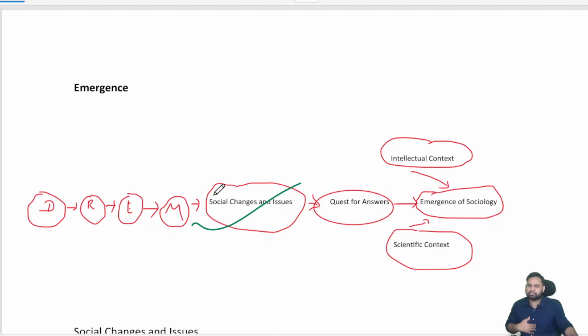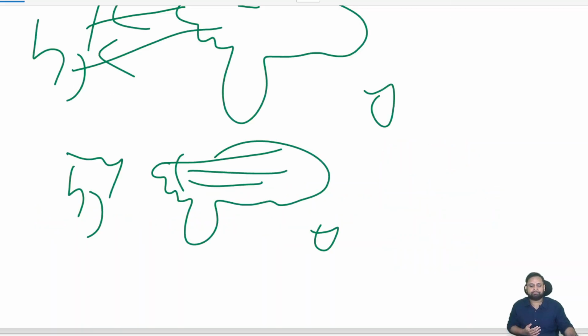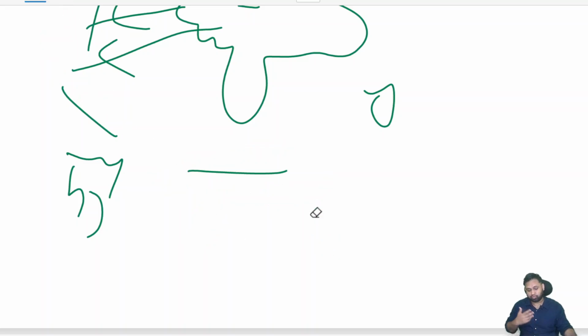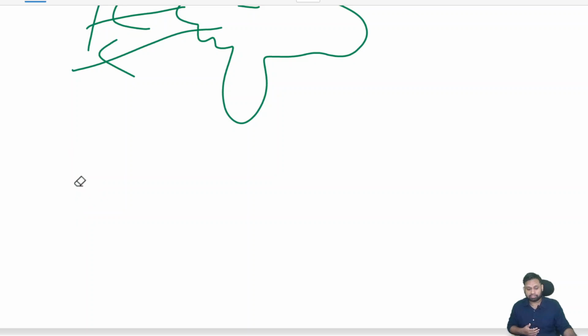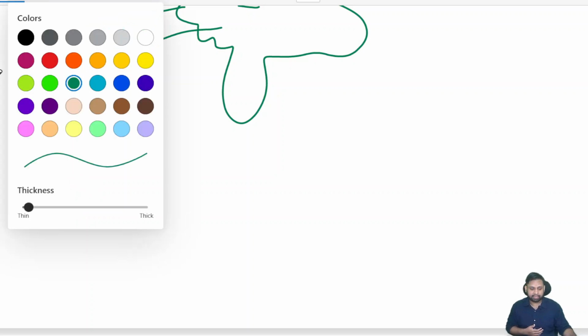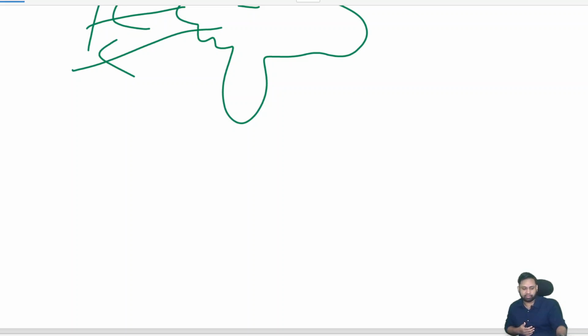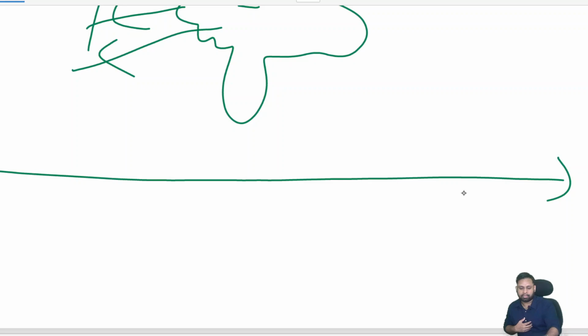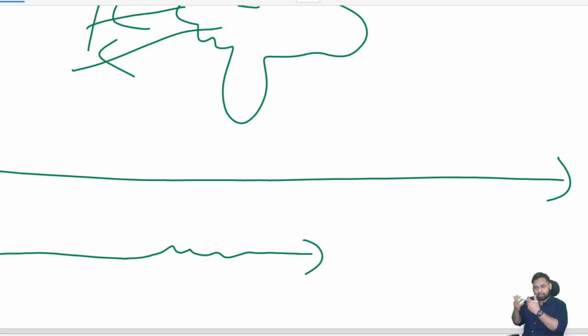Okay, now what happens, society is changing. As society is changing, people are facing lots of issues. Okay, now some people would say that, to keep it in simple words, okay, some people who lost their privileges, who were in the dominant position, who lost their privileges, they said that, simply understand it like that, as time is advancing like this, society is changing. Okay, so people who were in the dominant position, who started to lose their dominance, said that it's just a temporal phenomenon.